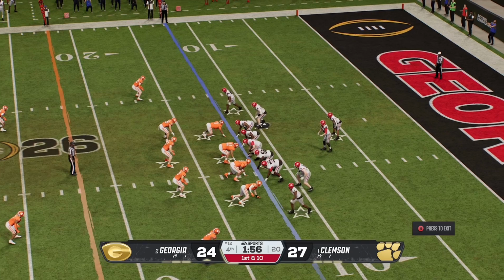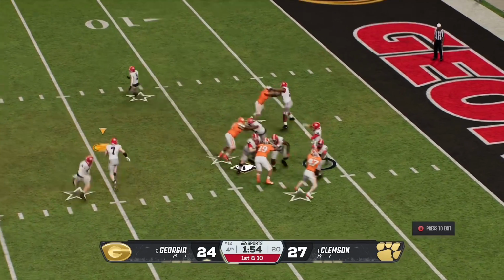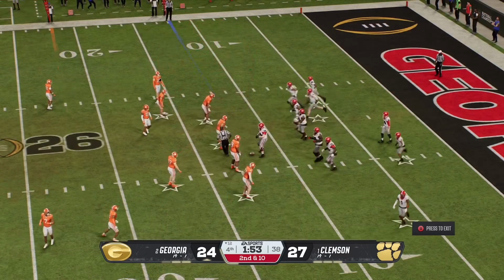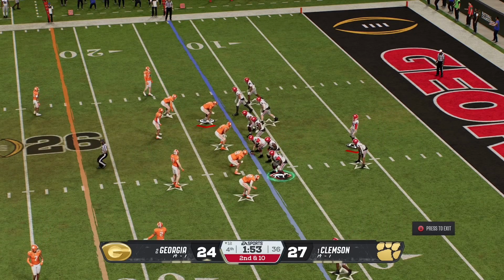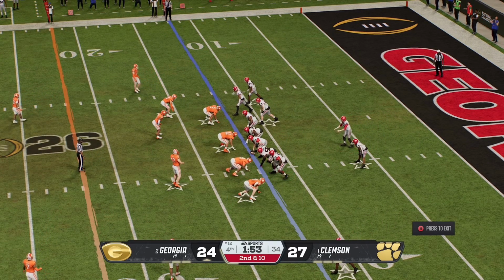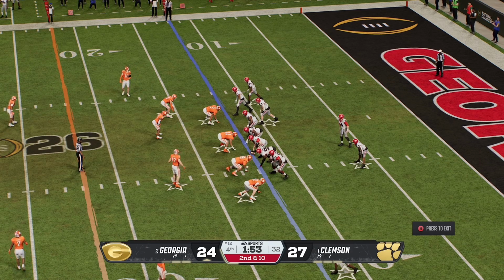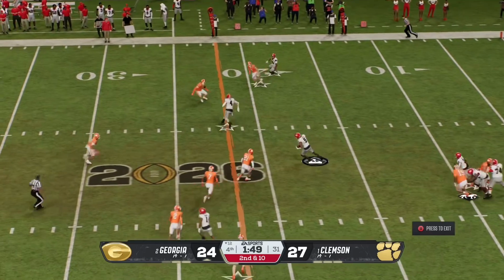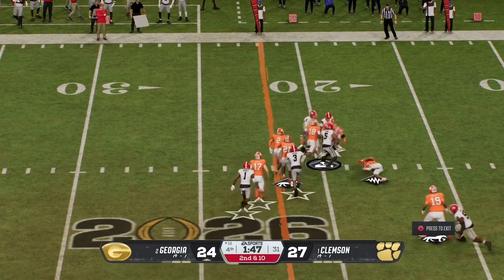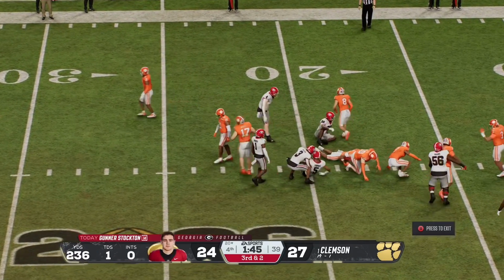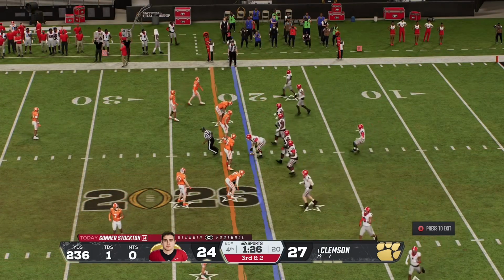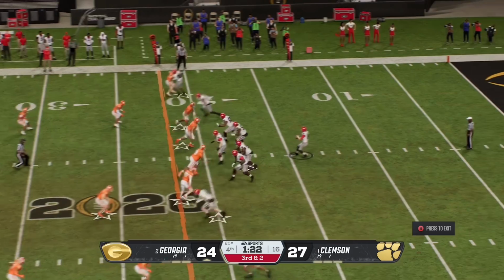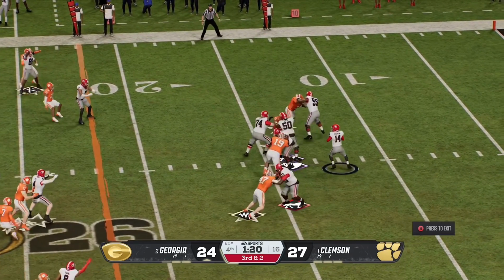Gunnar Stockton on 1st down, on the 12-yard line. He's gonna drop it, or his receiver is gonna drop it. I don't know what's going on with all these drops. All the sliders and whatnot are all the same. It's on Heisman, by the way, if you did not know, which I showed at the beginning of the video. I will show at the end of the game. I thought he was going to drop it again, number 5 here, but he's not going to drop it. It looks like he's going to get to the 20-yard line for a 3rd and 2. This might be the last. Oh, wait, no. I don't know why I thought there were 3 downs instead of 4 for a second.